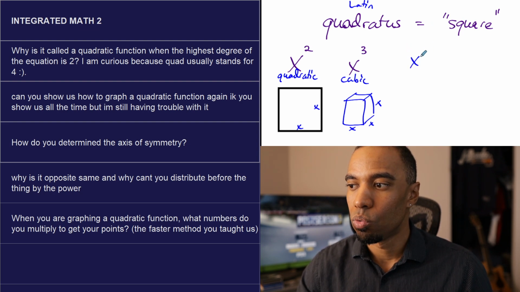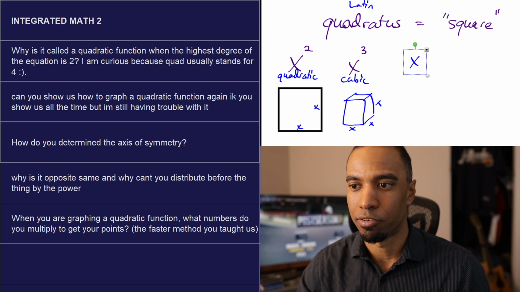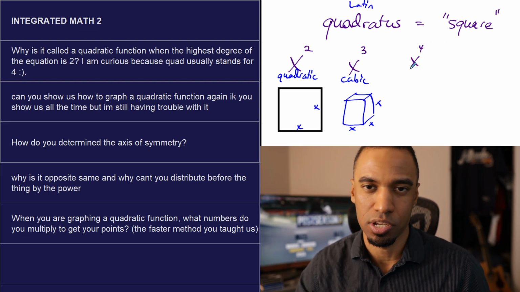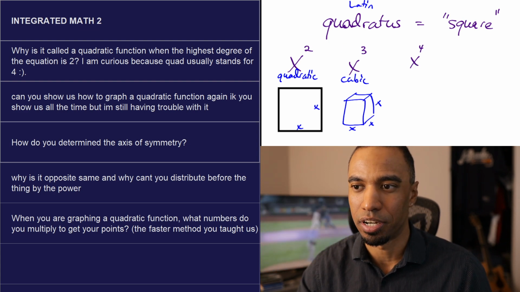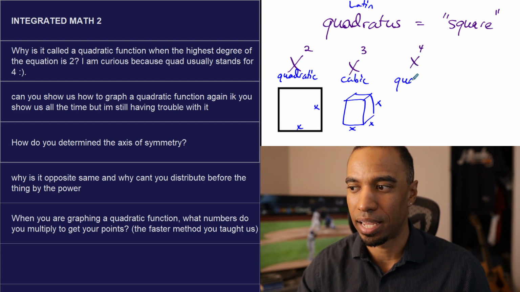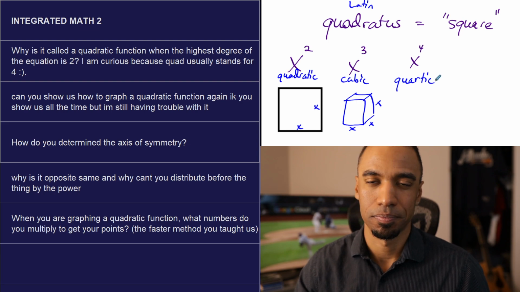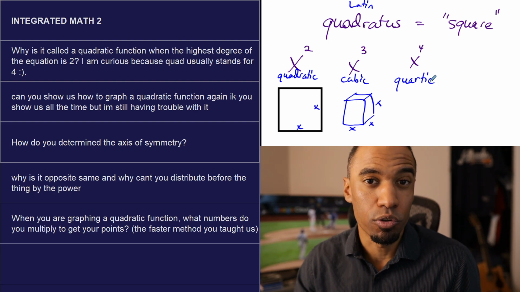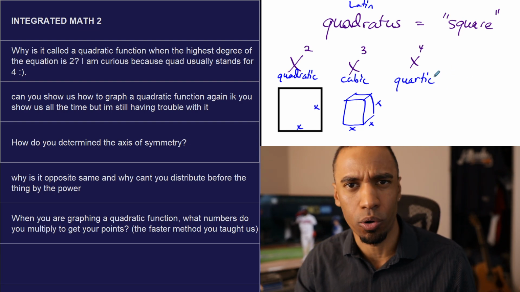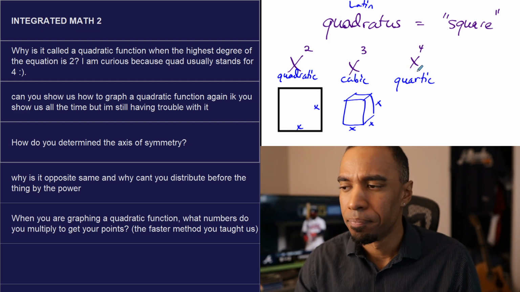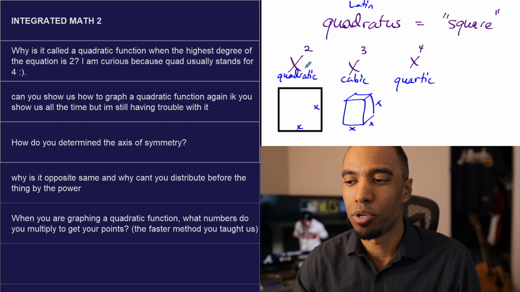Mr. Robinson, what do we call an x to the 4th power thing if quadratic is used for square? There's another word that's very similar. Unfortunately, it is very similar sounding. You're just going to have to note the difference when you do it. It's not quadratic, it's quartic. Okay? And you've heard quarts before, like when you're measuring cups, 4 quarts in a gallon, things like that. 1/4. It's quartic.